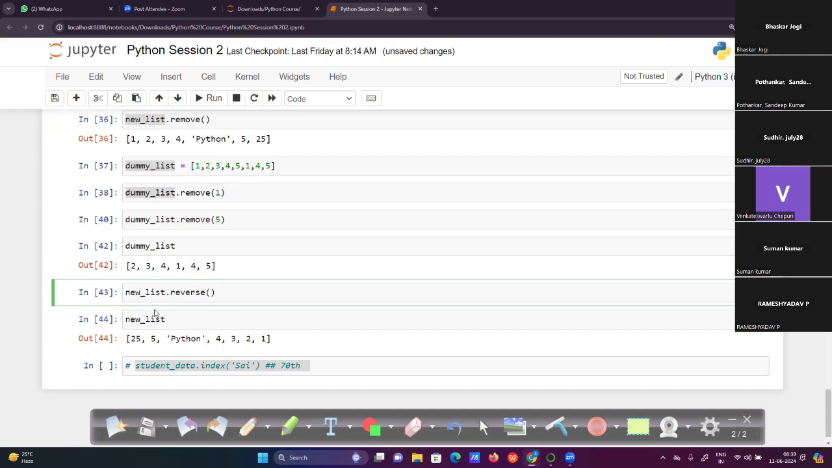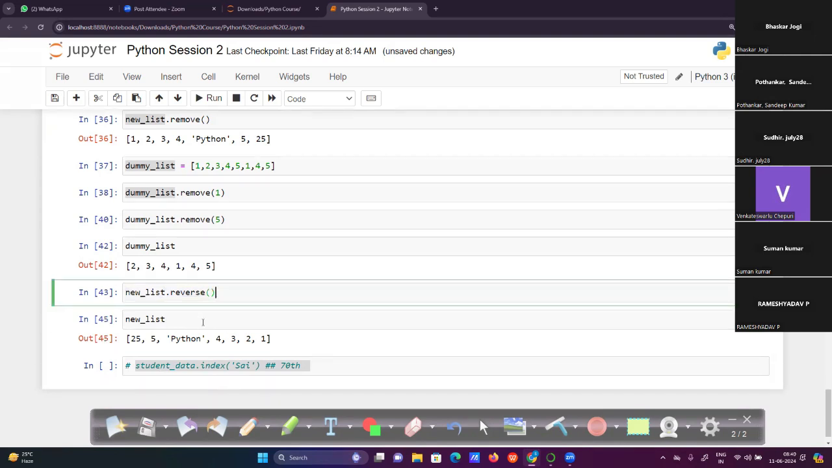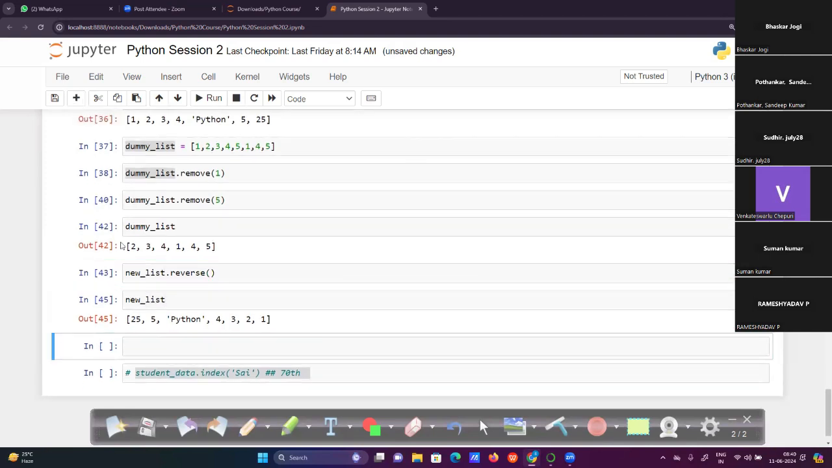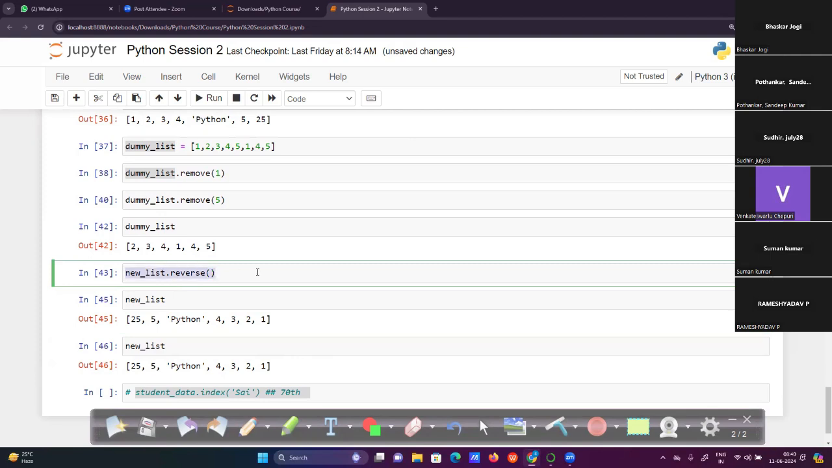Here I want to show one more thing. New list dot reverse, and then enter new list here. It is directly reversed. After however many times I enter the same new list, it comes as is, right? I think it's not required right now. While I'm explaining variables again, I will explain that.